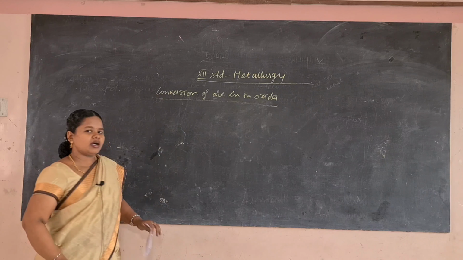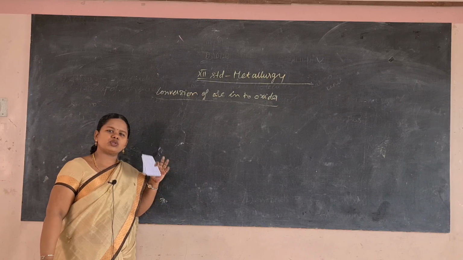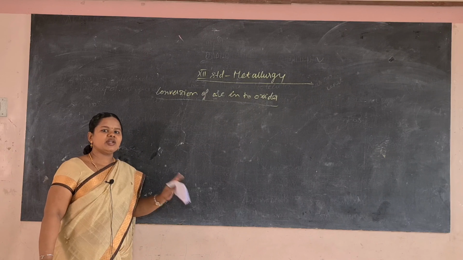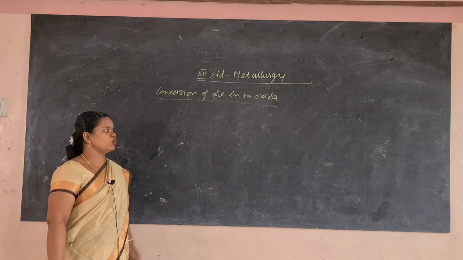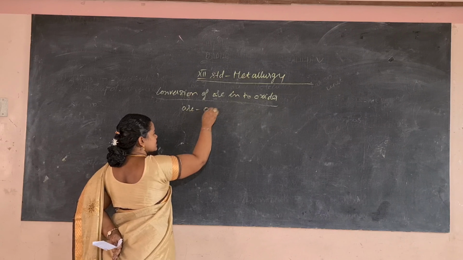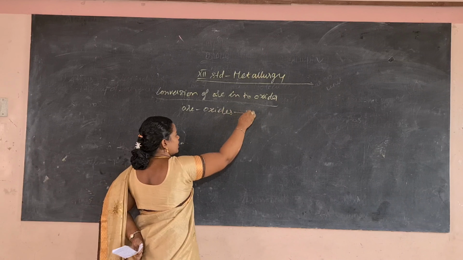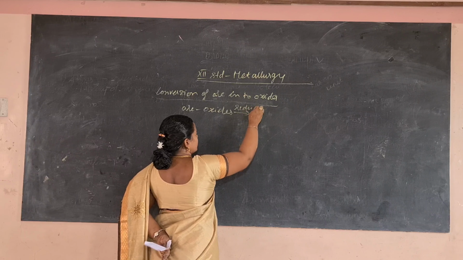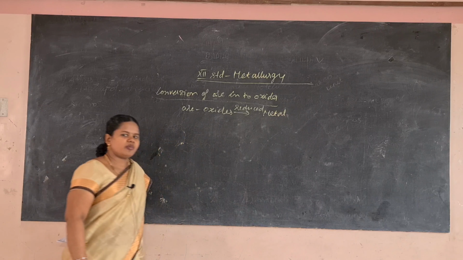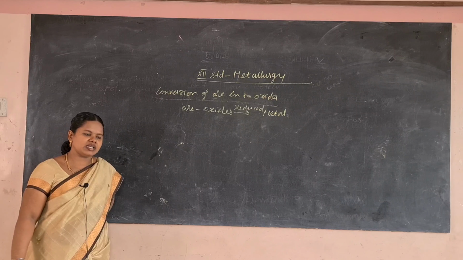Here, when you extract the mineral through mining, the ore must be converted to oxide. Then only will it be easy to reduce into metal. So the ore must be converted to oxide, then the oxide must be reduced to metal. Then only the process will be very easy. We will get the metal easily.